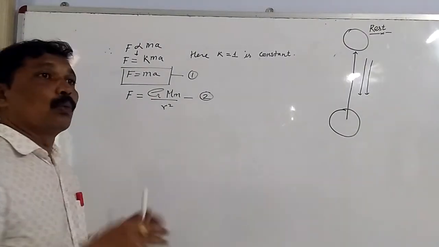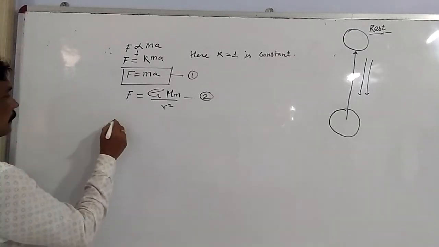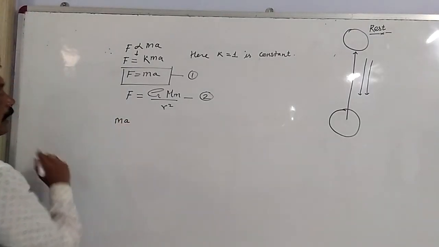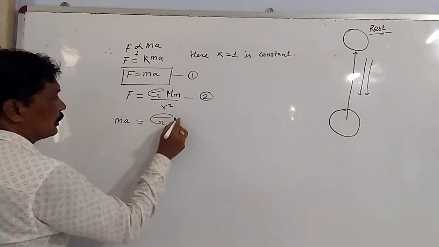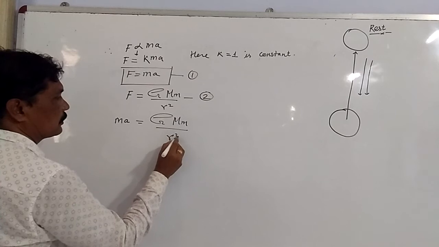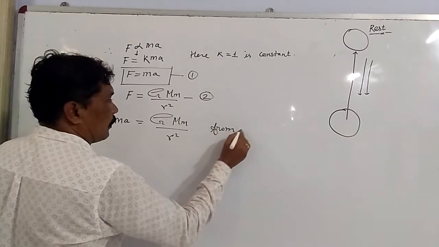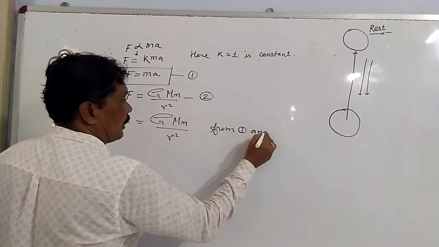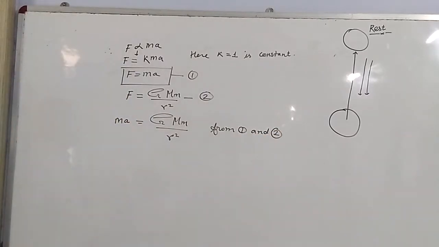From 1 and 2, what can we do? We can write ma is equal to G capital M into small m divided by R square. From 1 and 2 we can write this.